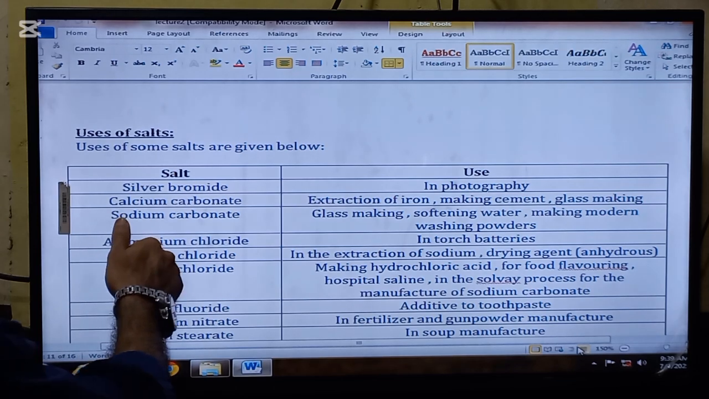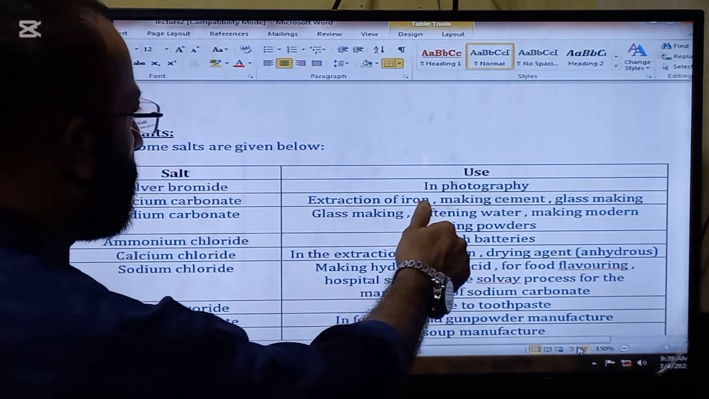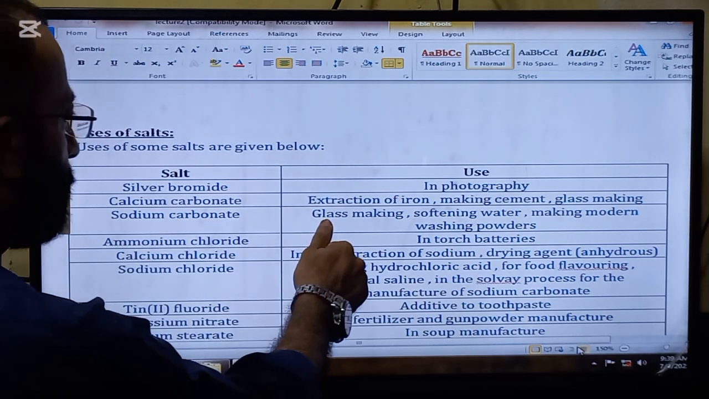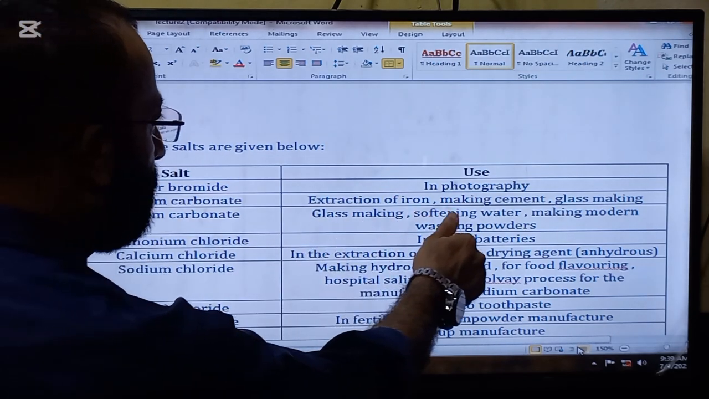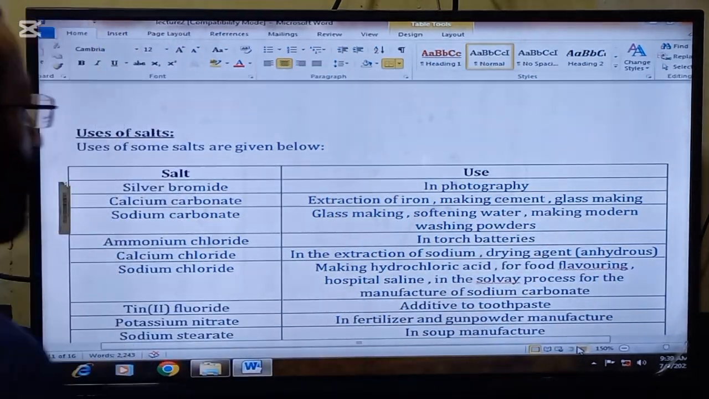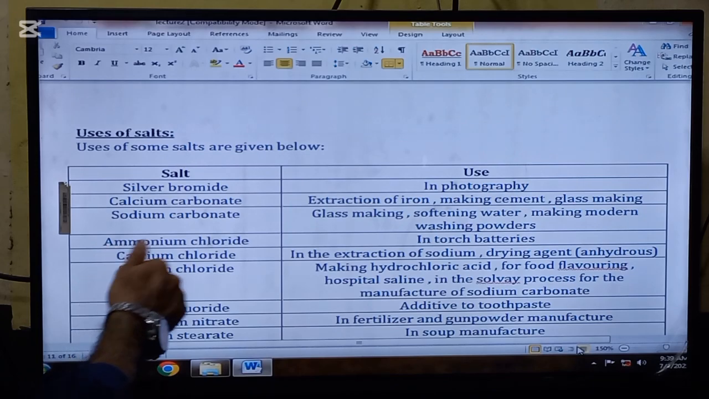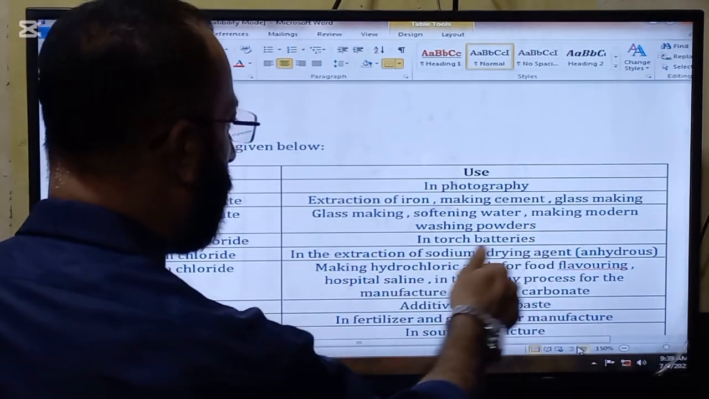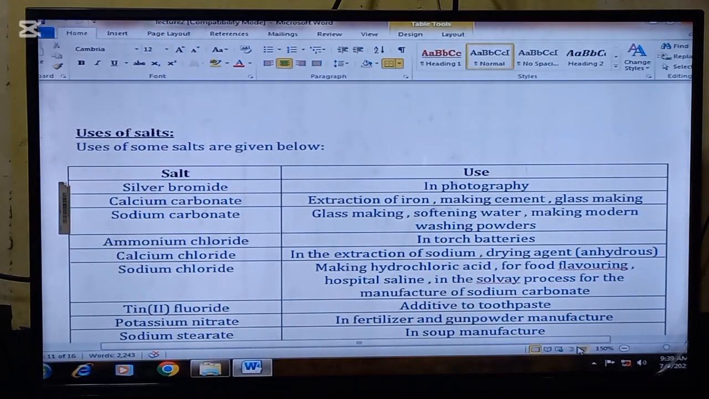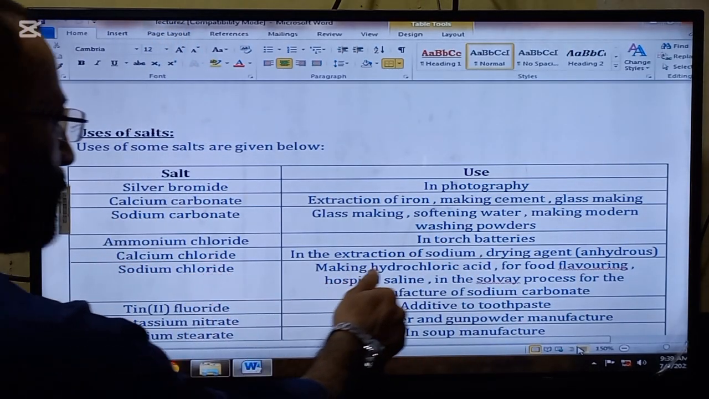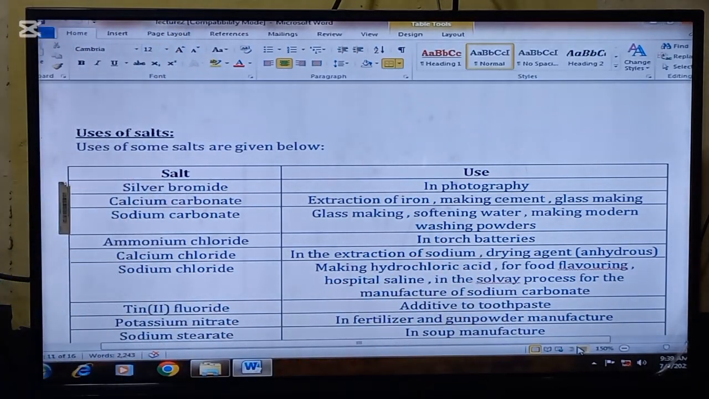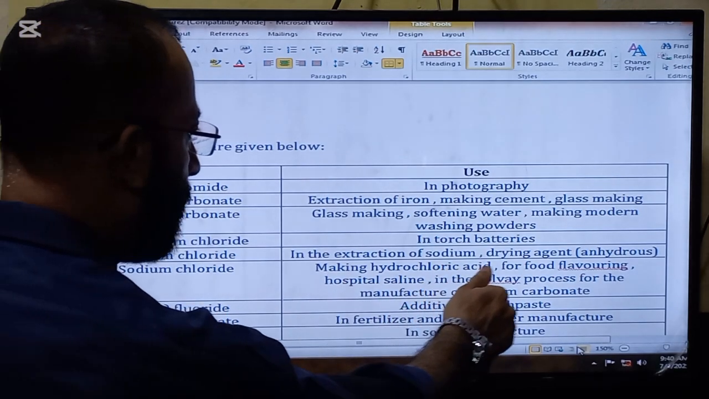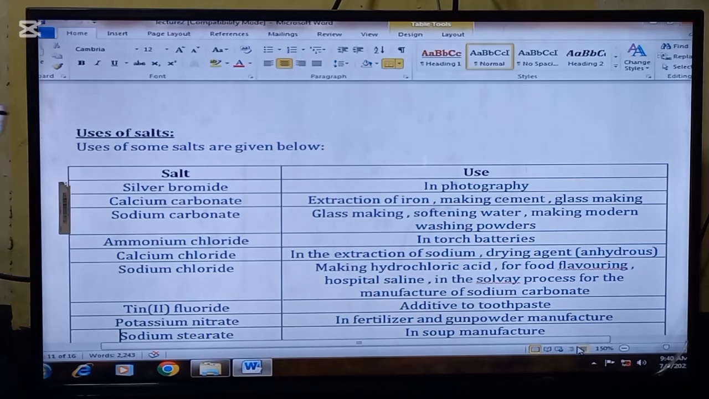So the first salt is silver bromide, and its use is in photography. Next salt is calcium carbonate. It is used in the extraction of iron, making cement and glass making. Next salt is sodium carbonate. It is used in glass making, softening water, making modern washing powders. Next is ammonium chloride. It is used in torch batteries. Next is calcium chloride. It is used in the extraction of sodium, as a dyeing agent and as a drying agent.